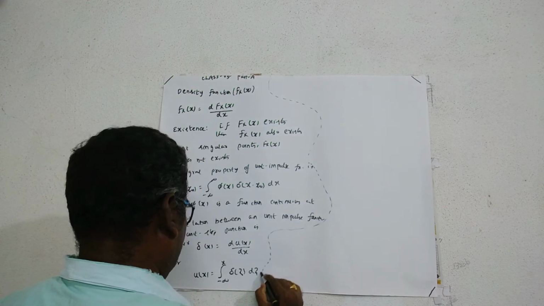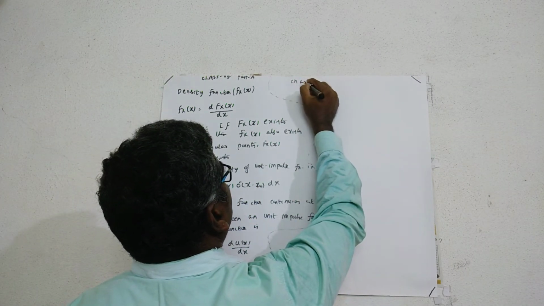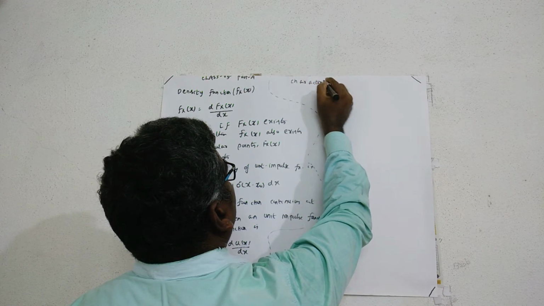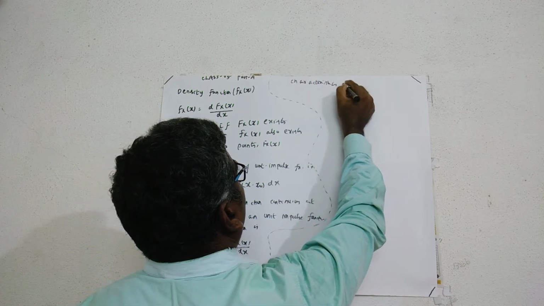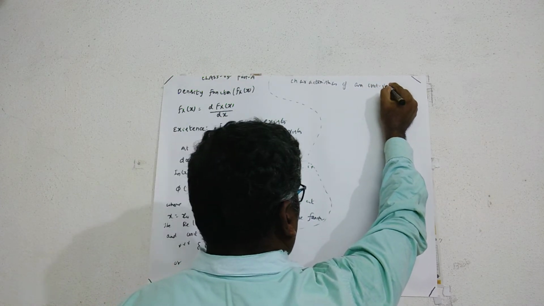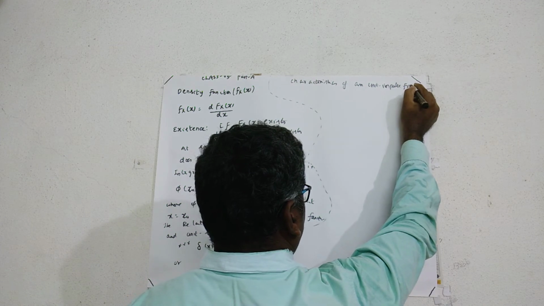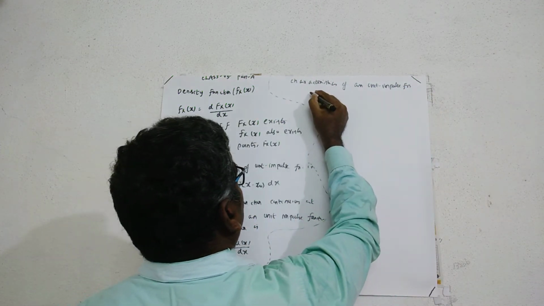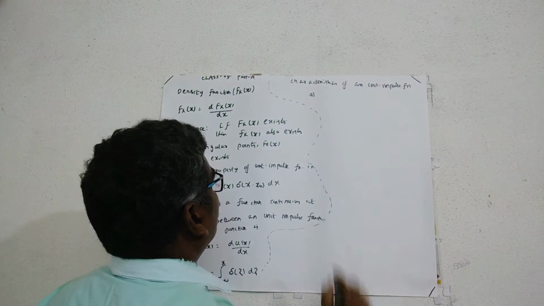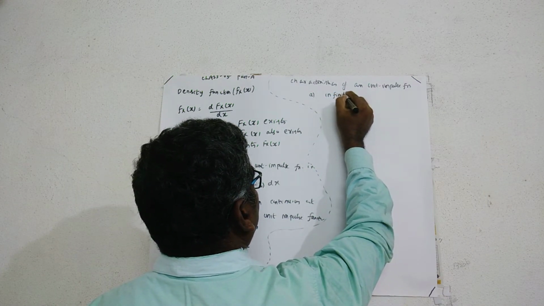Next, characteristics of a unit impulse function. What is the unit impulse function here? First one, it possesses infinite amplitude.